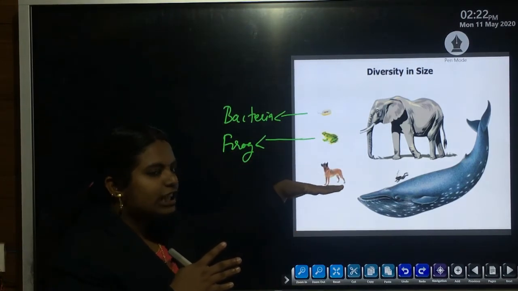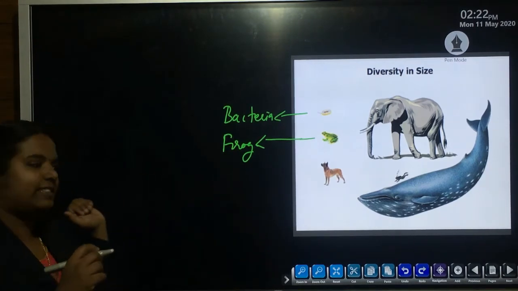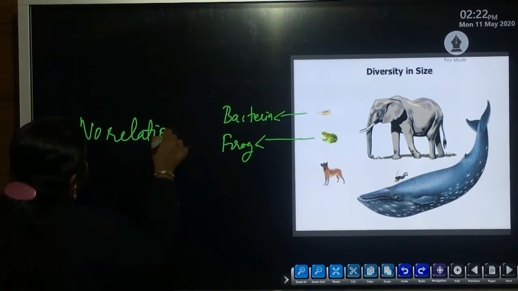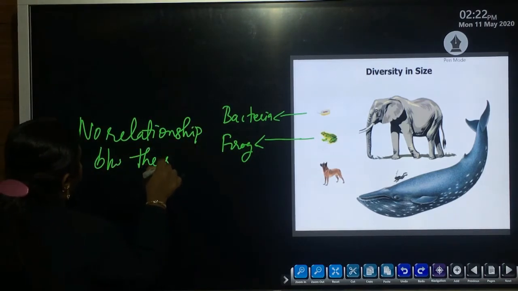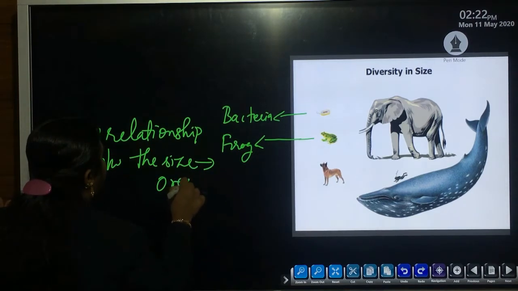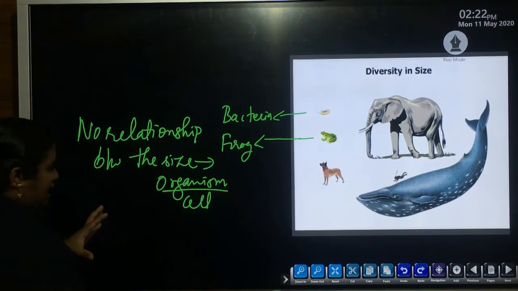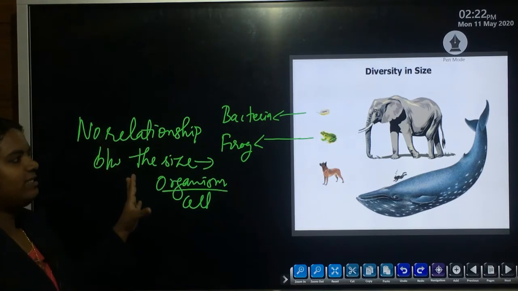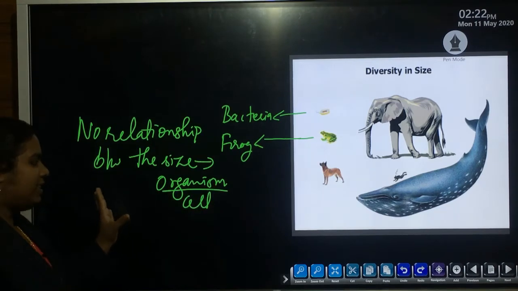Here, there is no relationship between the size of the organism as well as the size of the cell. No relationship. Okay, so there is no relationship between the size of the organism as well as the cell. No relationship. Clear? So, there is no relationship between the size of the organism as well as the size of the cell.